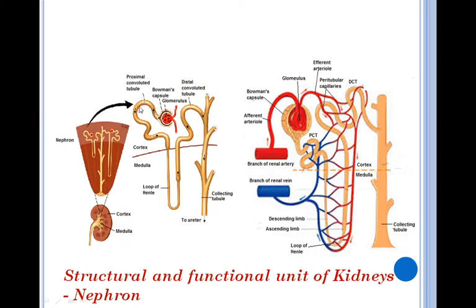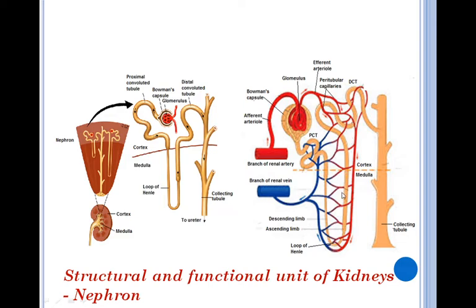Its initial part is called proximal convoluted tubule, which forms loop of Henle, and from loop of Henle it enters into the DCT part, that is distal convoluted tubule, and then it enters into collecting tubule. Now this is the base of nephron, and the renal tubular part of nephron is covered by a peritubular network of capillaries formed by efferent arteriole. You can see that the network of capillaries is formed around the PCT, loop of Henle and DCT part of nephron.